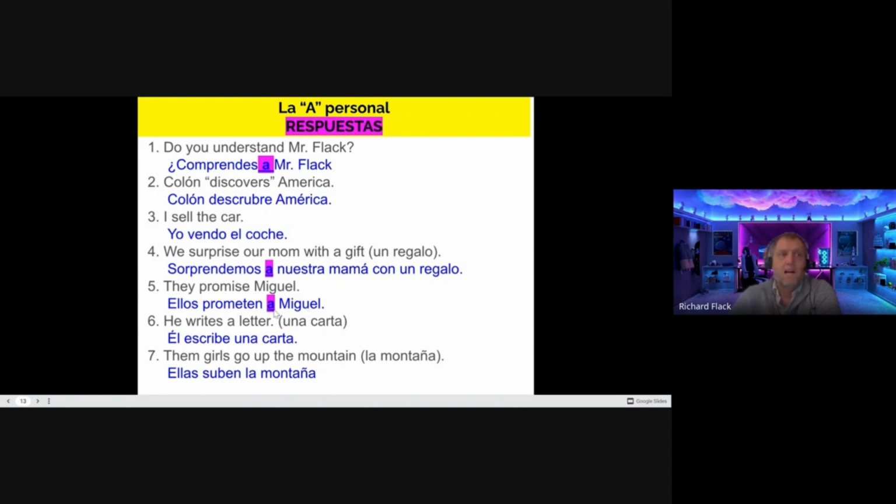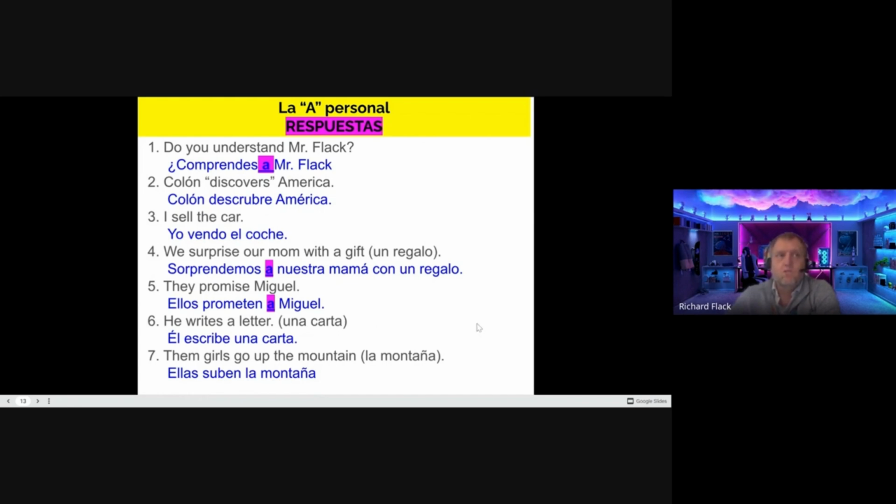We need the personal a. He writes a letter. Él escribe una carta. A carta is a thing. It's not a person or a pet. No personal a. And número 7, the girls go up the mountain. Ellas suben la montaña. So mountain, again, is not a person or a pet. No personal a.